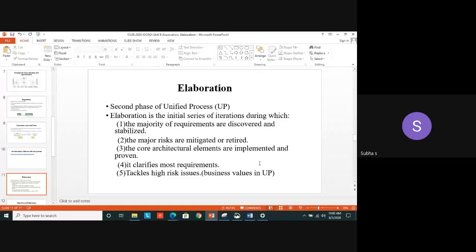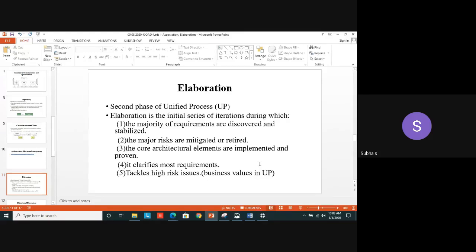Okay. After getting the functional and non-functional requirements, at this stage itself, there is some possibility to reduce the risk before getting into the implementation itself. These things are dealt with in the elaboration phase. That is the second point I have mentioned. The major risk can be mitigated or retired, meaning what? Or it can be pushed off. It can be eliminated. Mitigating means reducing, lessening.